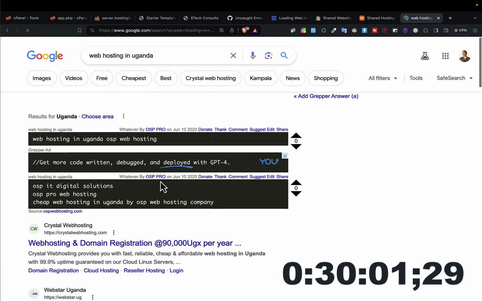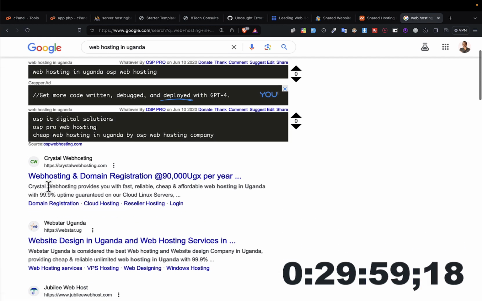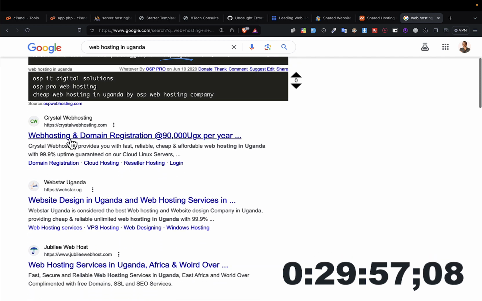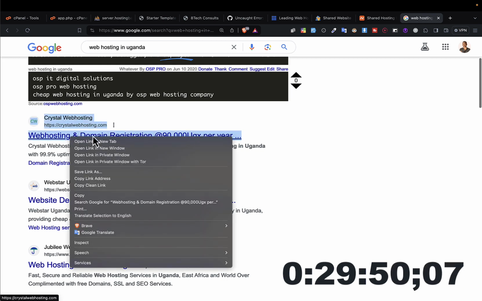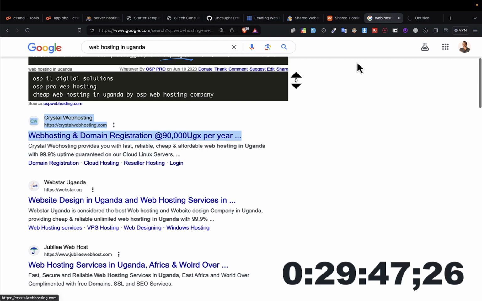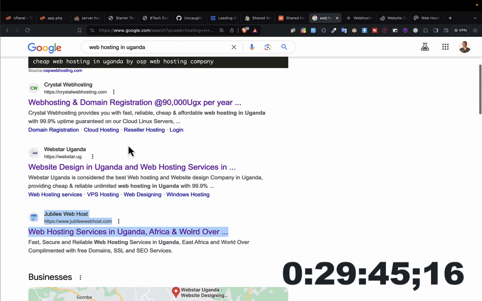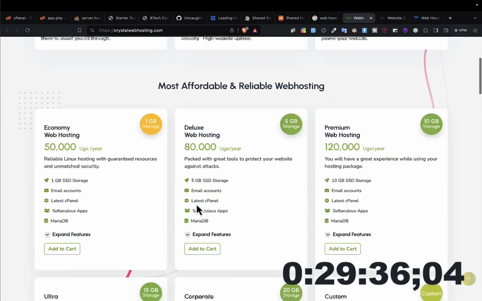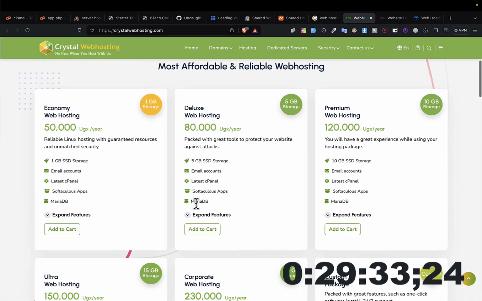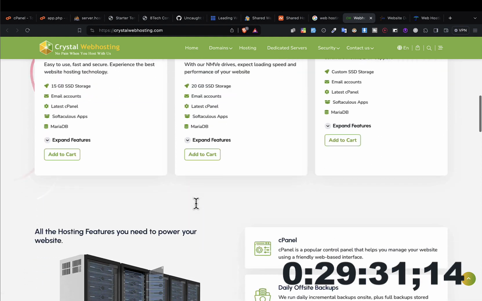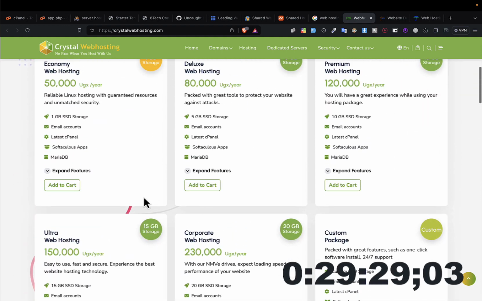So when you search on Google web hosting in Uganda, you'll see search results of web hosting companies within your country. So if you open, for example, this, okay, those are the 3 companies that are providing web hosting in my country. You can also search within your country in case you don't have a credit card. Okay, so when you come here, you'll find their packages and the steps of purchasing web hosting within your country. They are very, very straightforward.